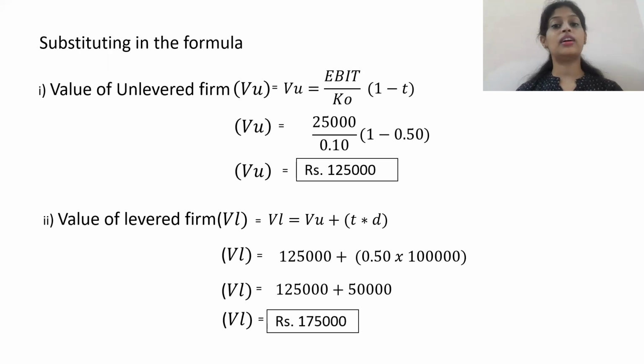But they then recognized taxes, and they came up with the second proposition, which says the value of the levered firm is higher than the value of the unlevered firm. This basically means that if you include debt in your capital structure, the value of your firm will increase more than when you don't have debt in your capital structure. So this is basically my MM approach. Thank you.